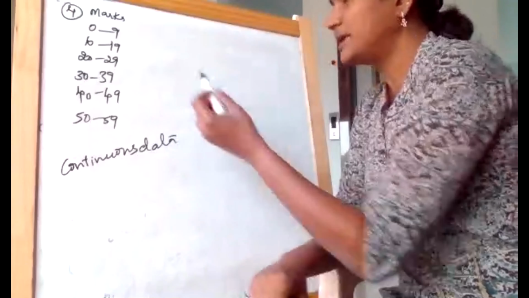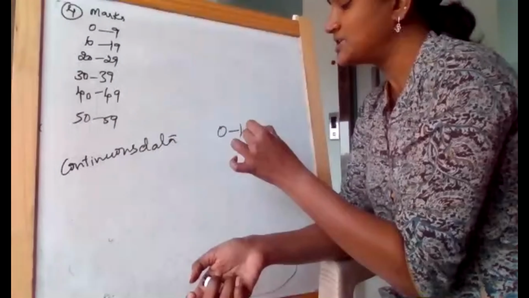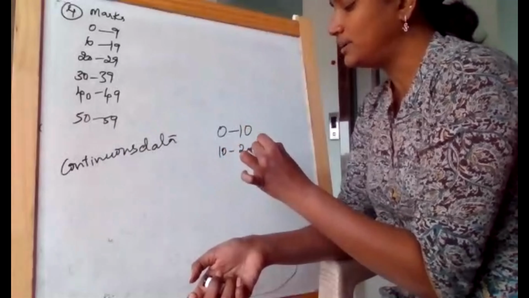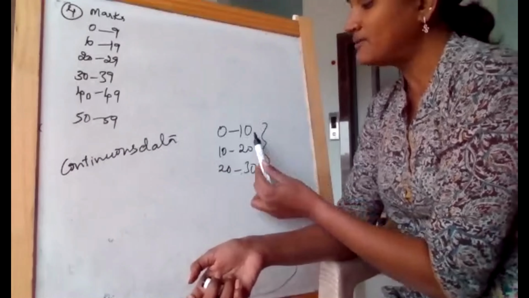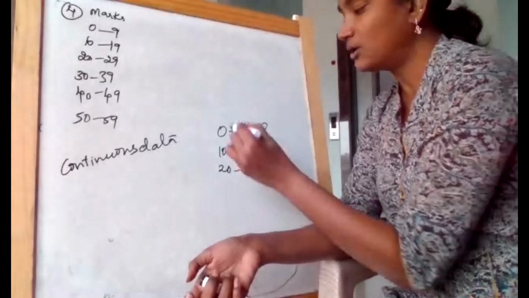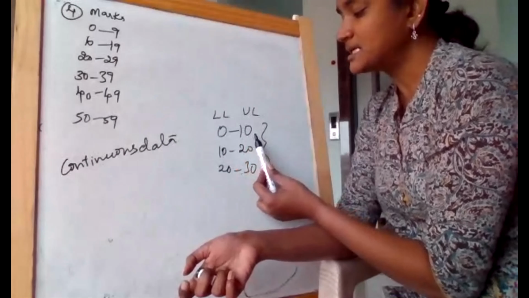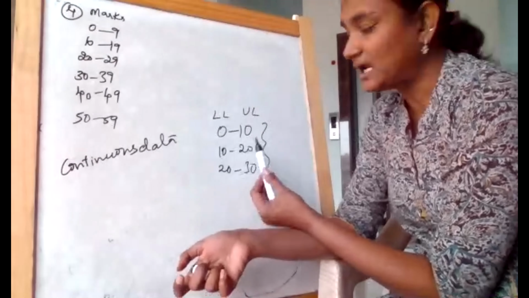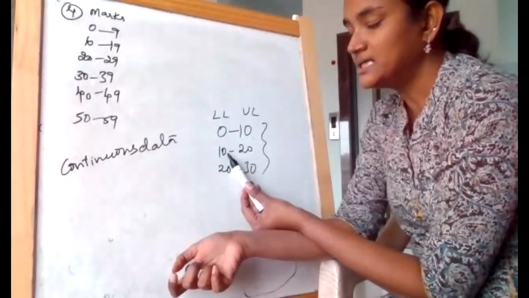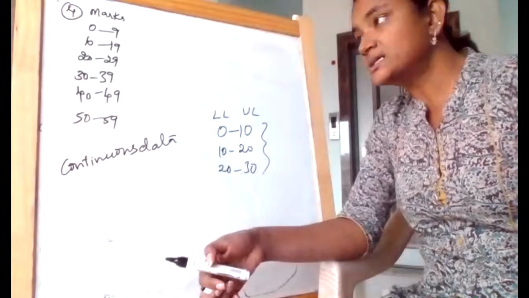Okay. So when this kind of data is given to you and it is not continuous, how must the continuous data be? 0 to 10, 10 to 20, 20 to 30. It must be first of all in this form. Whatever it is ending with, we call this the lower limit and this the upper limit. Whatever the previous class upper limit, the lower limit of the next class must also be the same. Like we ended with 10 and again it is starting with 10. So this kind of data, I call continuous data.